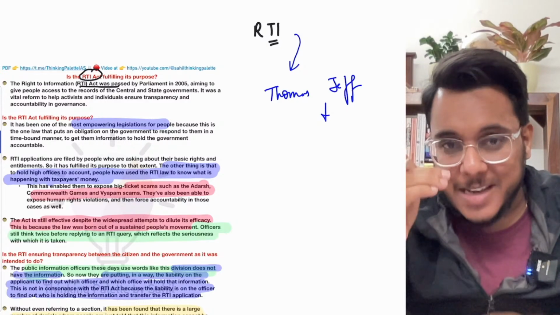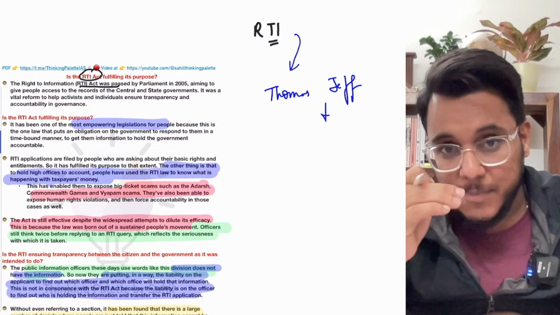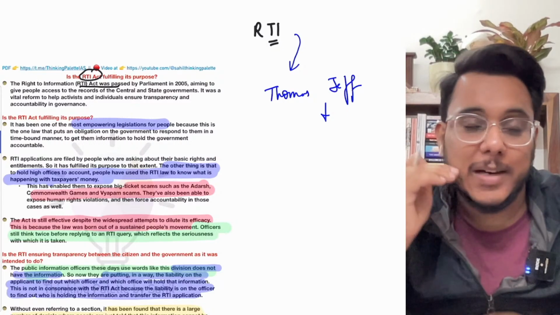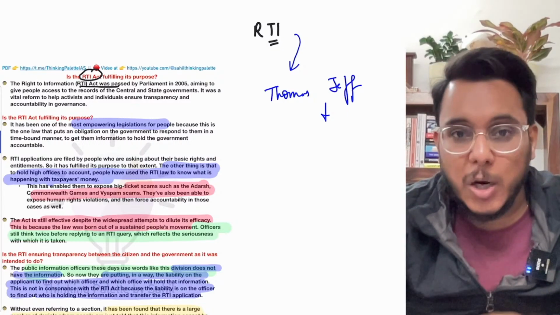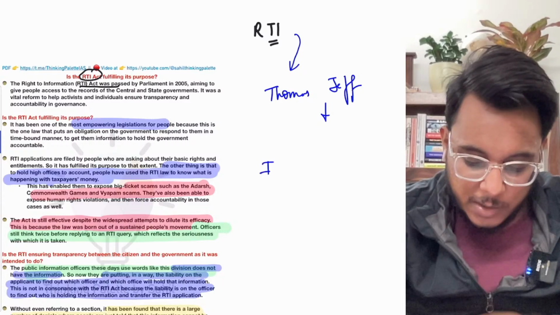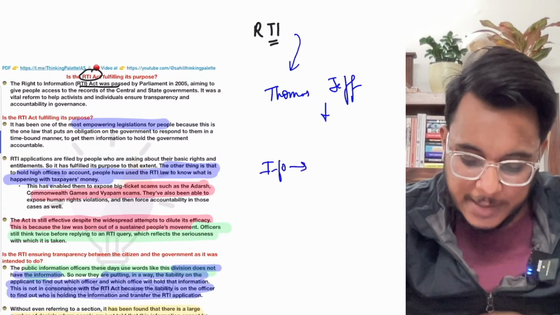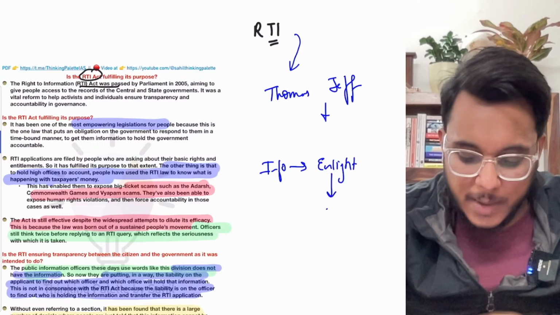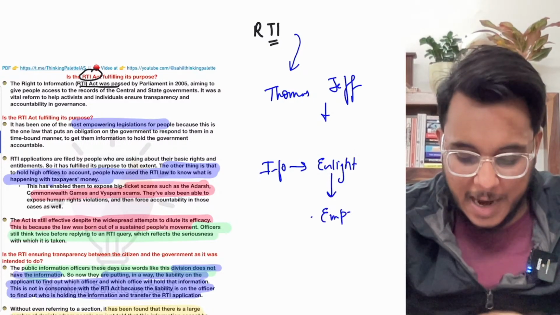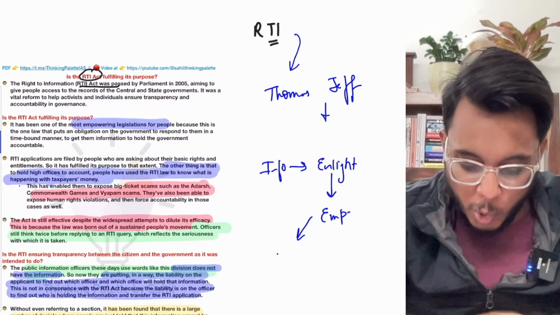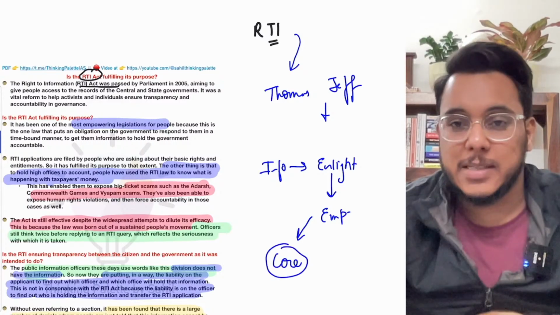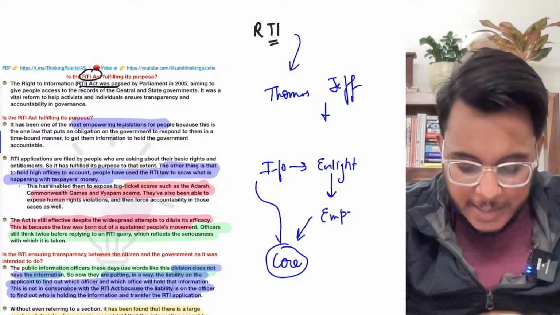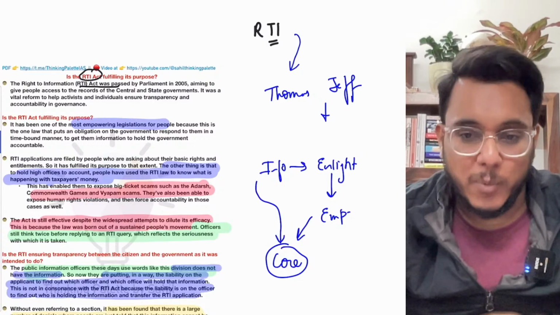As a currency makes an economy viable, in that same way information makes democracy viable. Information leads to enlightenment. Enlightenment leads to empowerment, and empowerment is the core of democracy. So information will directly lead to the strengthening of democracy.